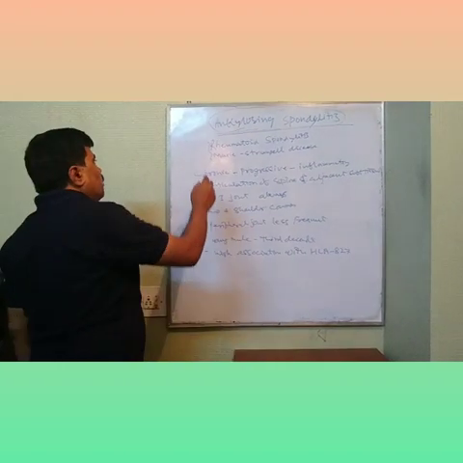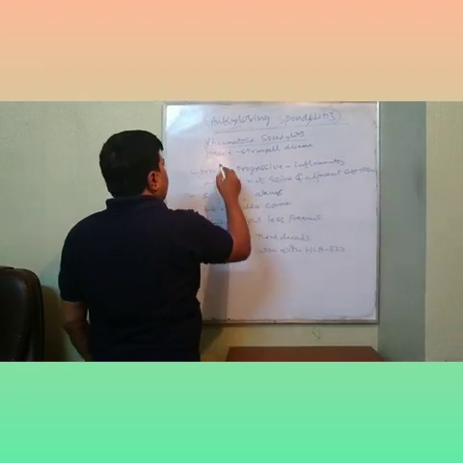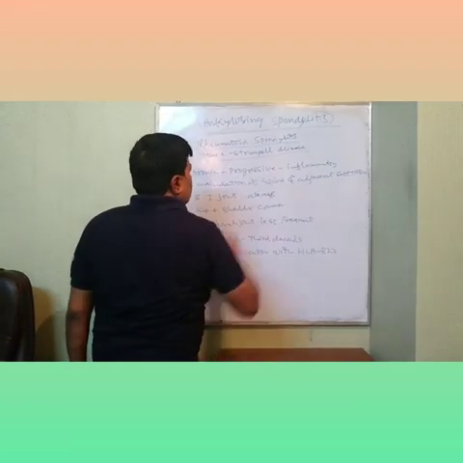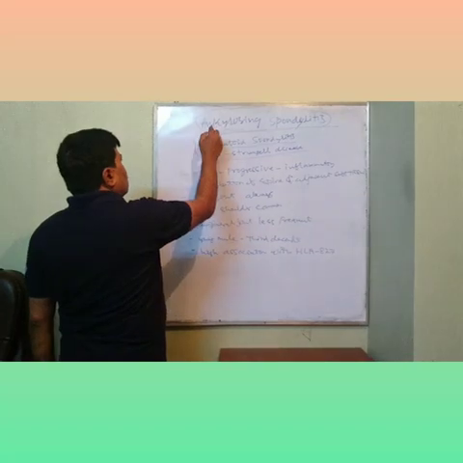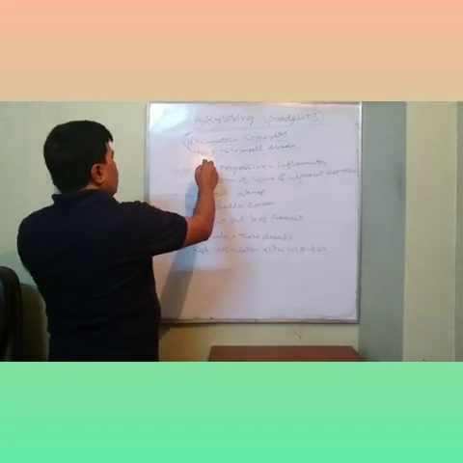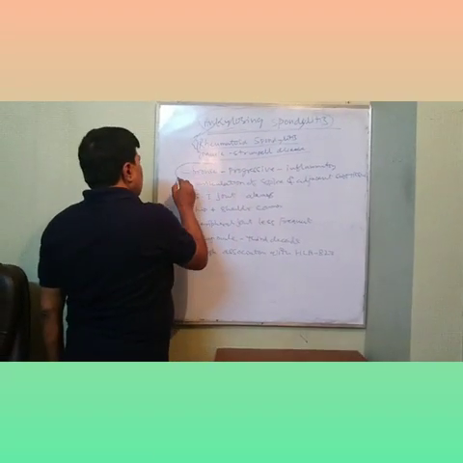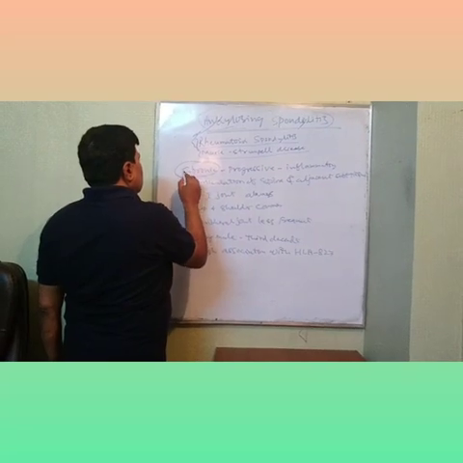The other names of this disease are rheumatoid spondylitis or Marie-Strümpell disease.